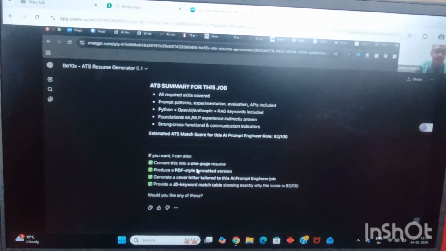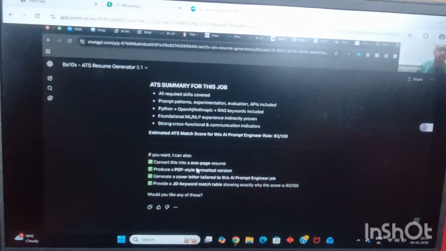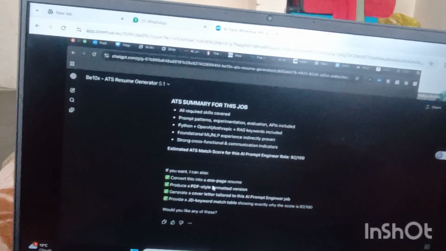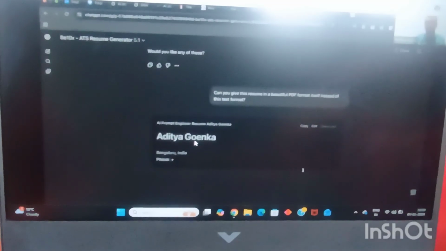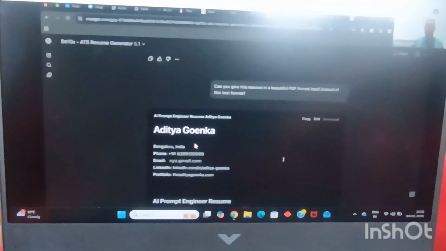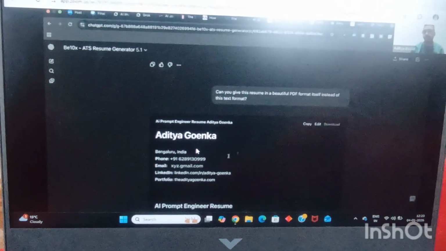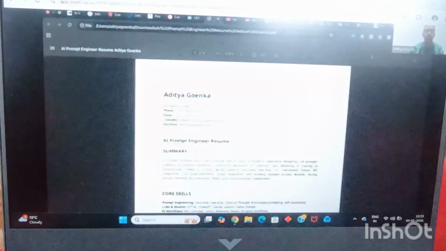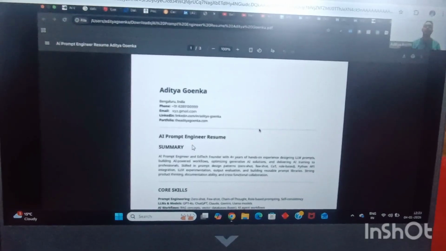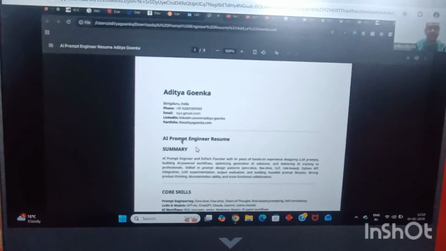So what I'll be asking it, can you give this resume in a beautiful PDF format itself instead of this text format? So, I enter something like this and it will be able to give me a PDF version of my ATS friendly resume. Okay, the PDF version is being prepared over here. And guys, once this is prepared, you can simply download it. You can in fact download the Word file of it if you want, or you can download the PDF format of it. And my PDF resume is ready right here in front of you all, for the prompt engineering role that I wanted to apply.